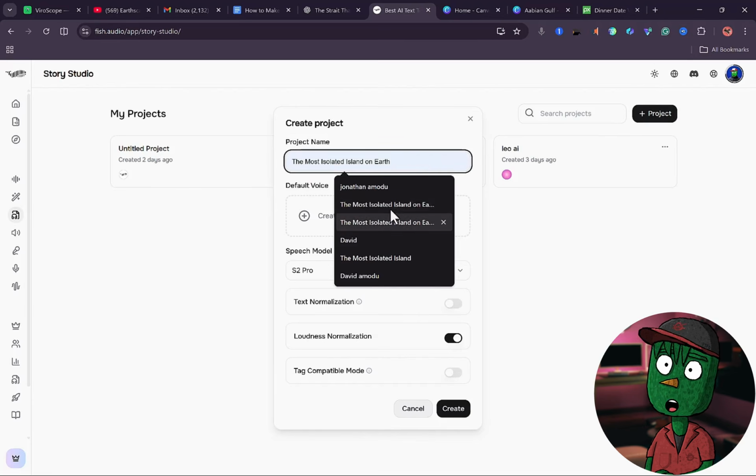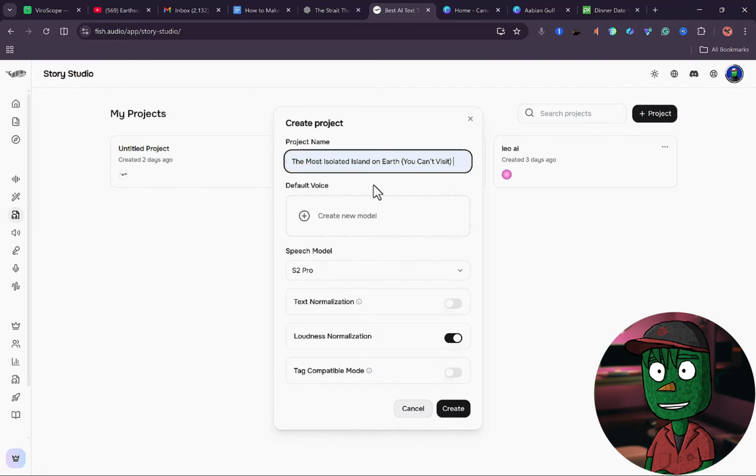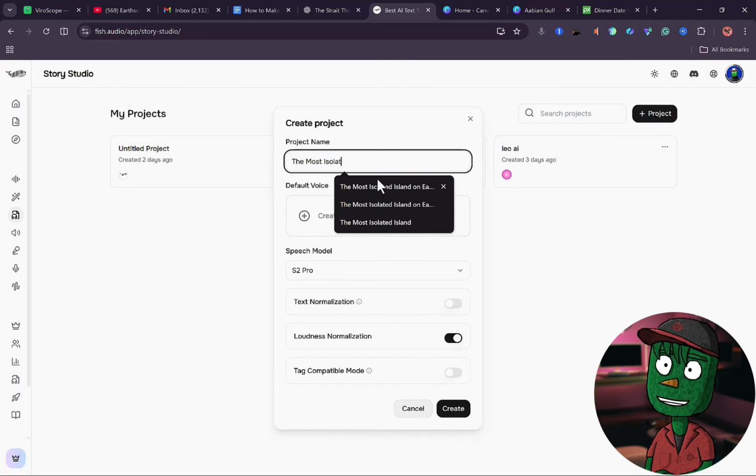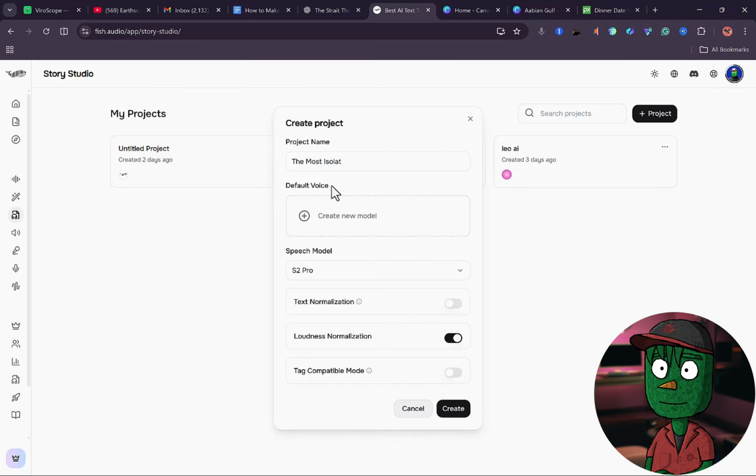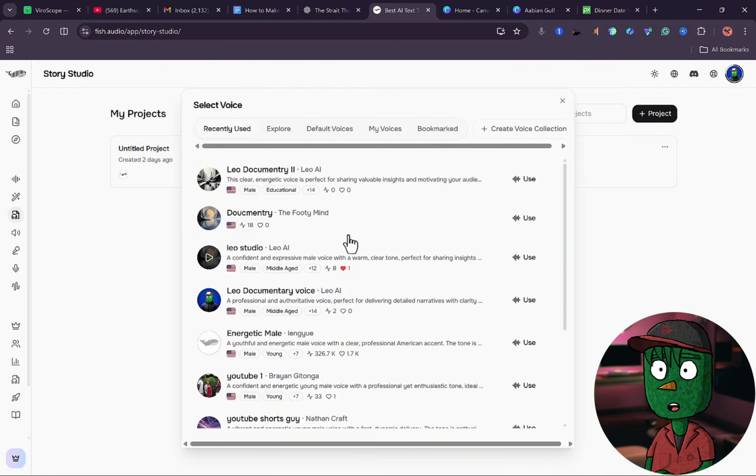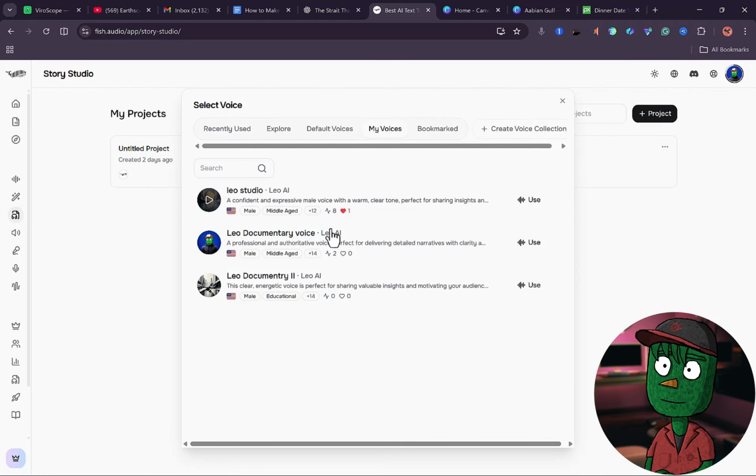So when you click on it, it's going to ask you to select your project or create a new project. Now you need to create a new project for every video you're making so you don't get confused. So when you click on it, the first thing you need to do is add the name of your project, then come down to select your voiceover. So what you just need to do is click on it and then come to My Voices. That's where you're going to see your cloned voice.